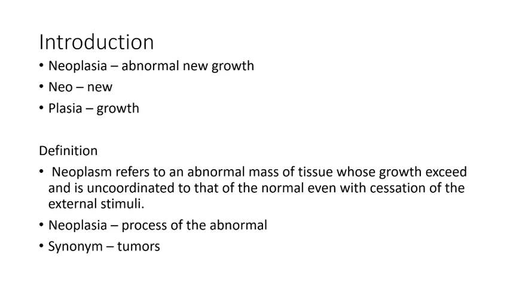So you're looking at something that is going to grow excessively beyond normal, and it's uncoordinated, meaning there is no stimulus to induce growth, but this tissue is growing. As it is growing, it's growing abnormally. That is something interesting that we need to appreciate. A synonym to neoplasm would be tumors.